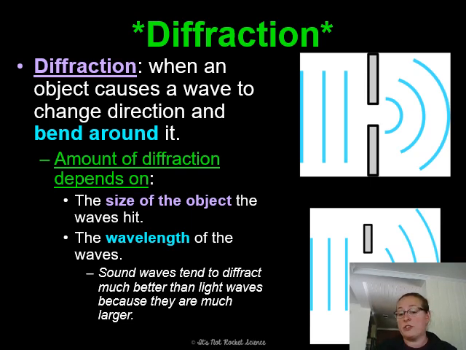Maybe you've got a younger sibling taking a nap, and you're sitting there watching some TV or playing on your iPad, and the street lights come on. Light from the street light comes through a little tiny crack in your curtain and then shines on the ground. We know that there is a large source of light, so there are a lot of light rays, but as they are coming through that tiny crack, what's visible on the floor is just a really tiny crack of light. That's because of diffraction. Those light waves actually had to bend around that curtain to get through that little tiny space and shine on your floor.